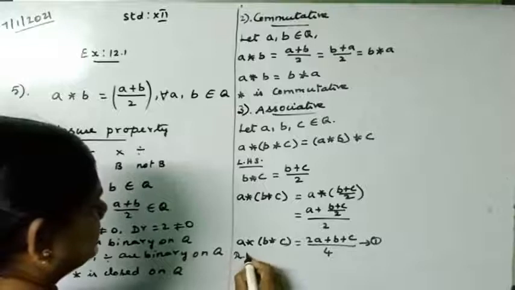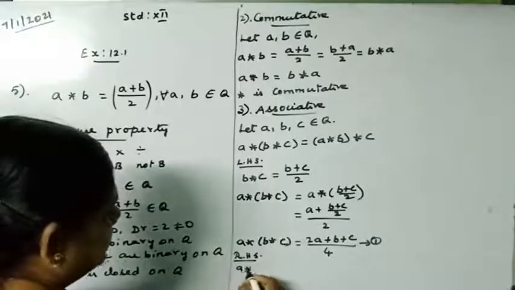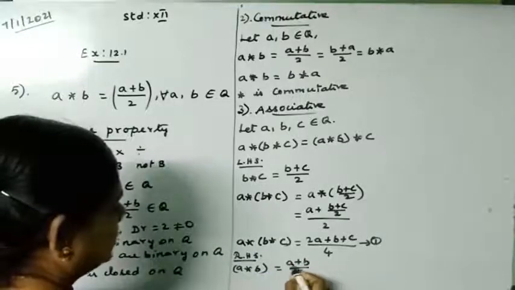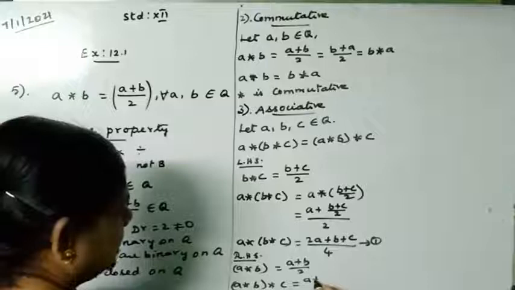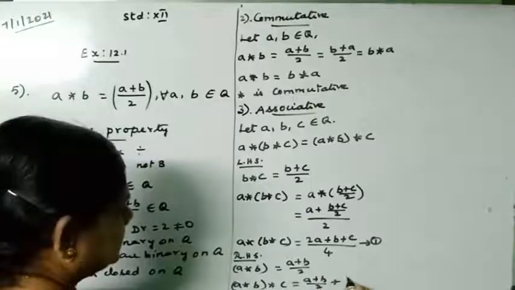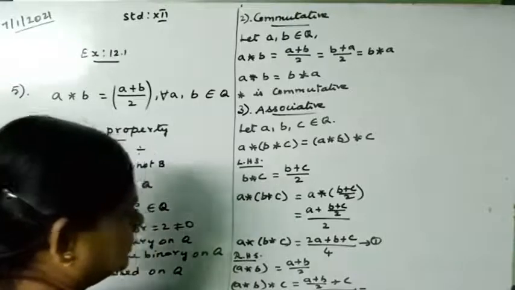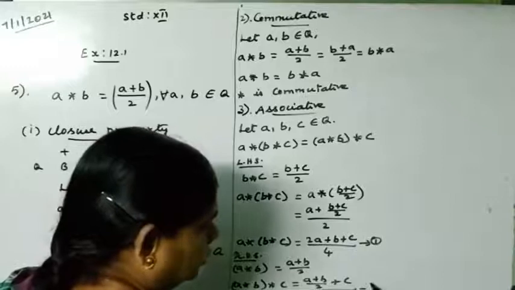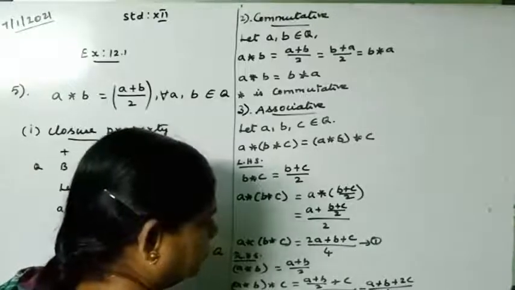Then take the right hand side. Take A star B first, which we can write as (A plus B) by 2. Then (A star B) star C is equal to ((A plus B) divided by 2 plus C) divided by 2. Will we get the same answer again? Check. Taking the LCM, we get (A plus B plus 2C) divided by 4.